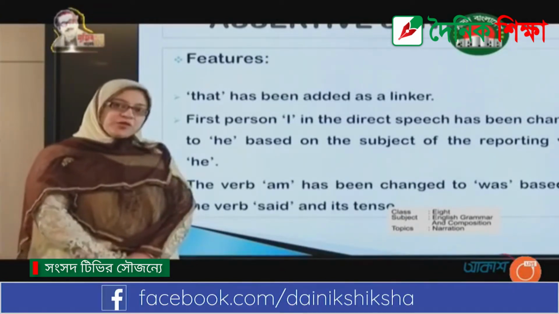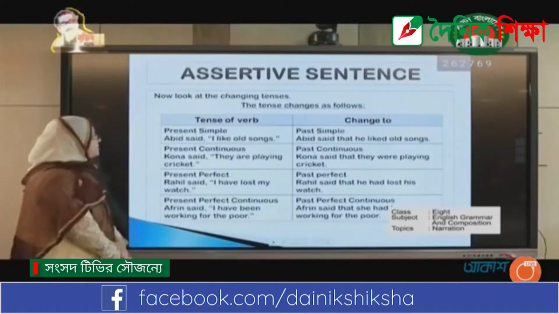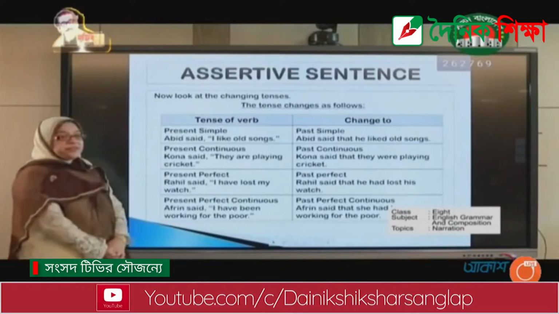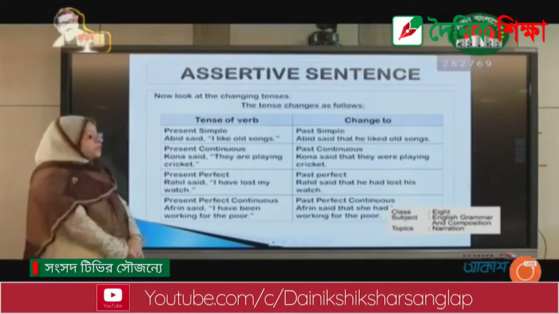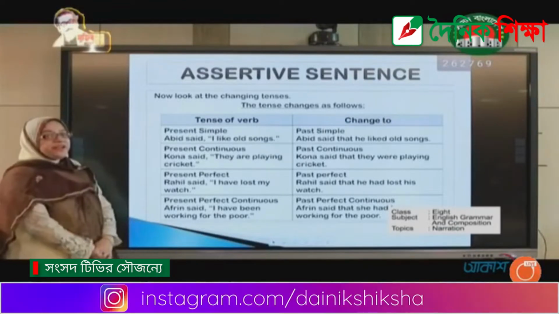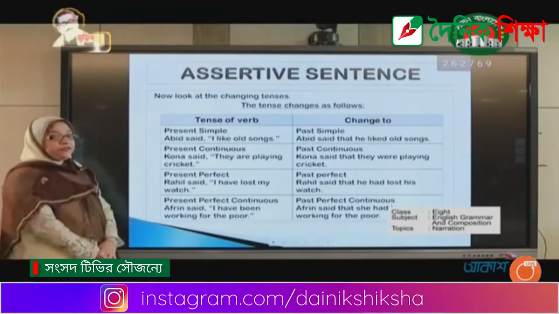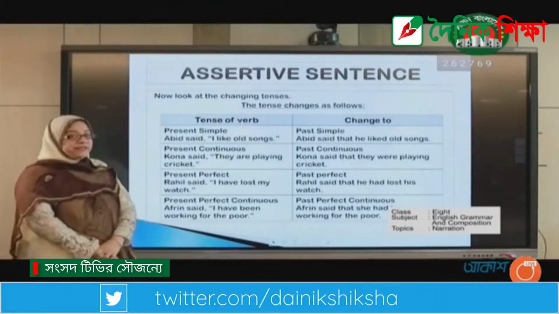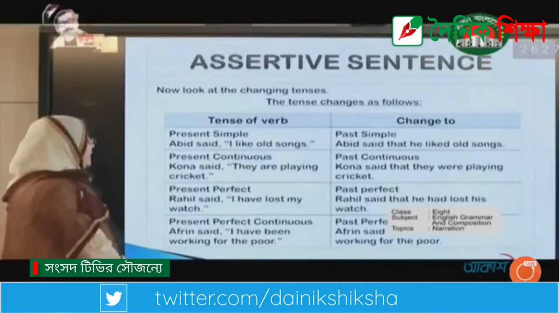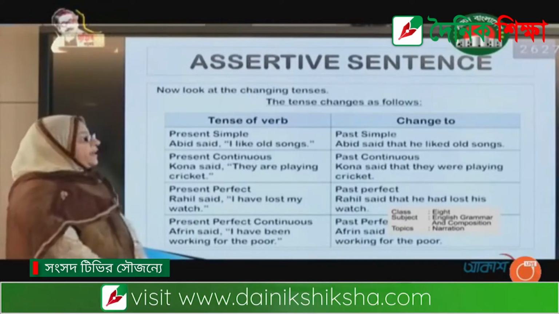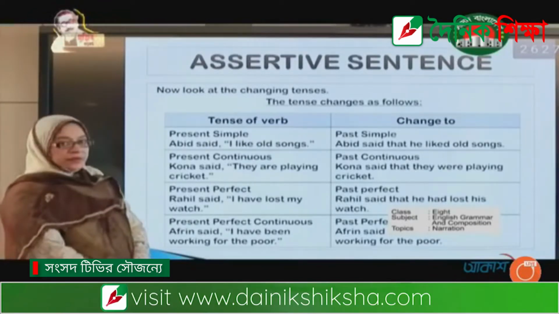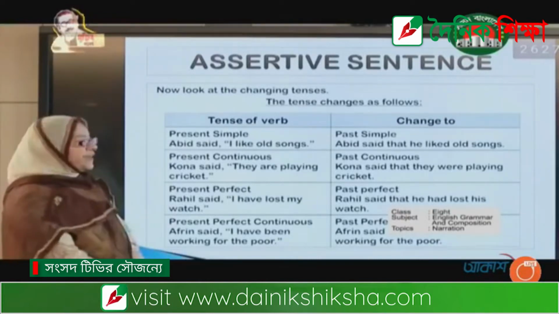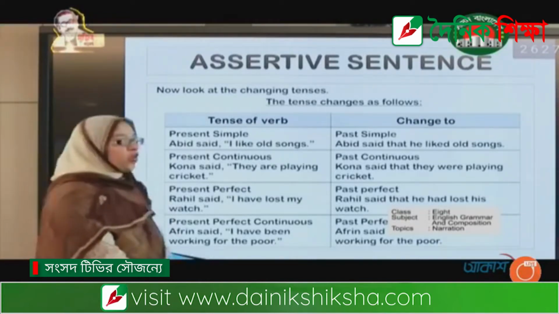Is it clear to you? Now look at the changing tenses. The tense changes as follows. Present simple turns into past simple if the reporting verb is past tense. So look at the example, Abid said, I like old songs. It becomes, Abid said that he liked old songs.